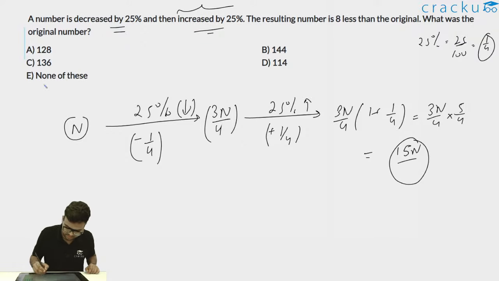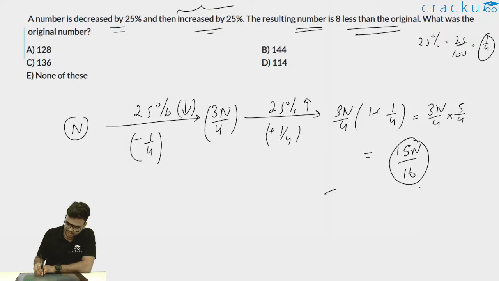So decreasing by 25% and increasing by 25% will make it 15n by 16. Now the resulting number, that is this 15n by 16, is 8 less than the original number, which is n minus 8.